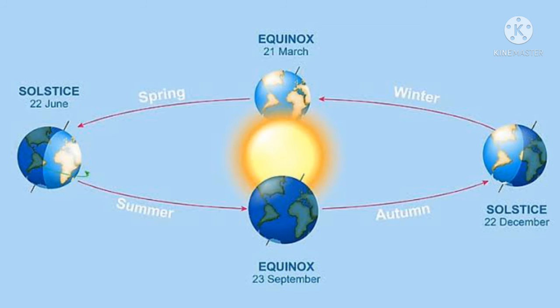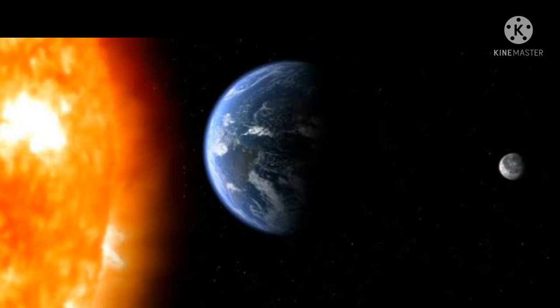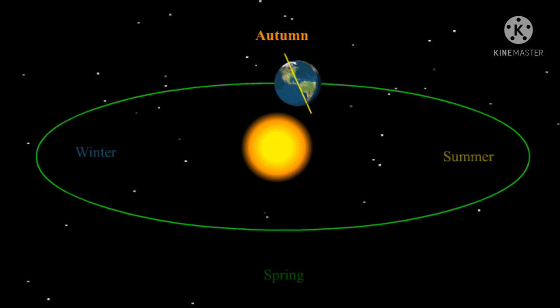On March 20th or 21st, the rays of the Sun again fall vertically over the equator, and again the day and night are equal and the season is equable. This position is called spring equinox. This condition is similar to that of September 22nd, 23rd. Thus, we find that motions of the Earth cause day and night as well as changes in the seasons.